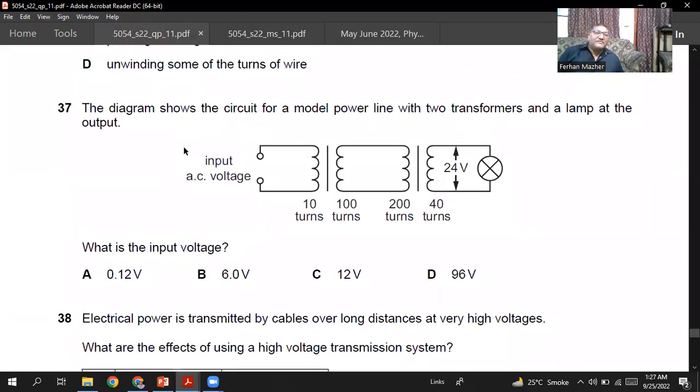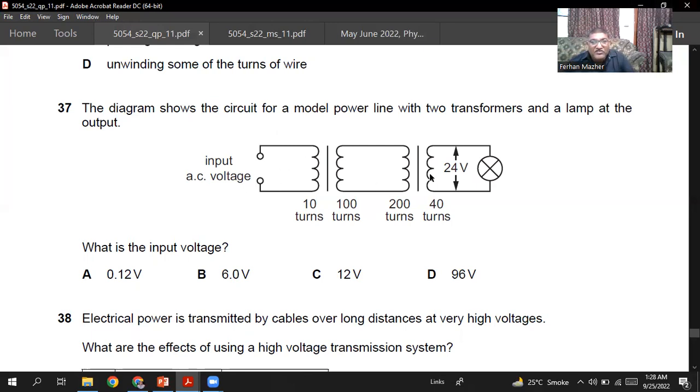Okay, so question number 37, the diagram shows a circuit for a model power line with two transformers and a lamp at the output. What is the input voltage? So the input voltage of this transformer is the question. And there are two transformers. One transformer is here, one transformer is here. So their question is, what is the input of this transformer? So what is the input here?